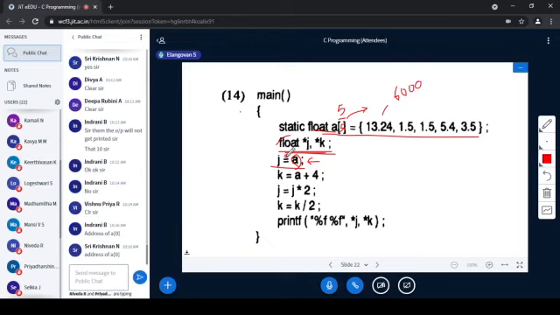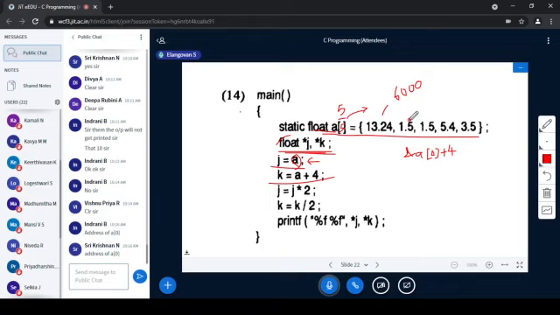And k is a plus 4. What is the meaning of a plus 4? A plus 4 means address of a of 0 plus 4, correct? Address of a of 0 is 6000, plus 4 is not 6004, it is 6016. This is 6004, this is 6008, this is 6012, and this is 6016.